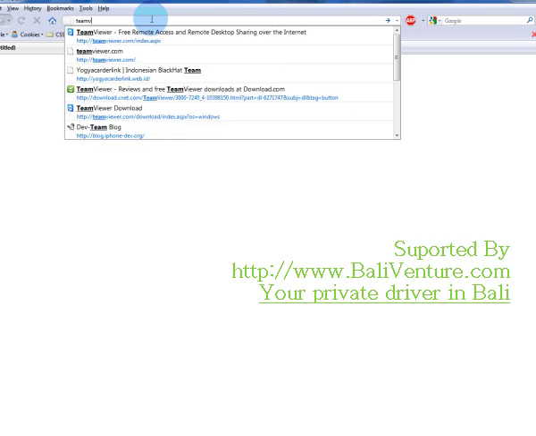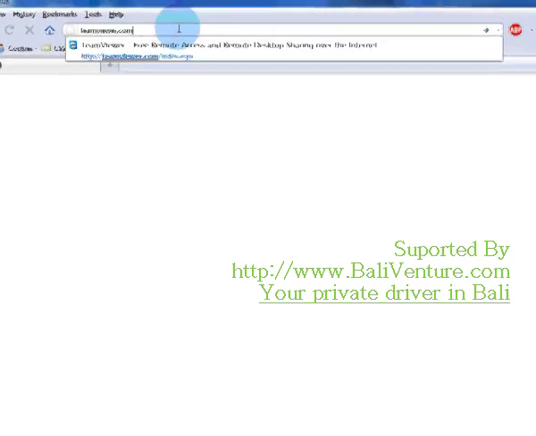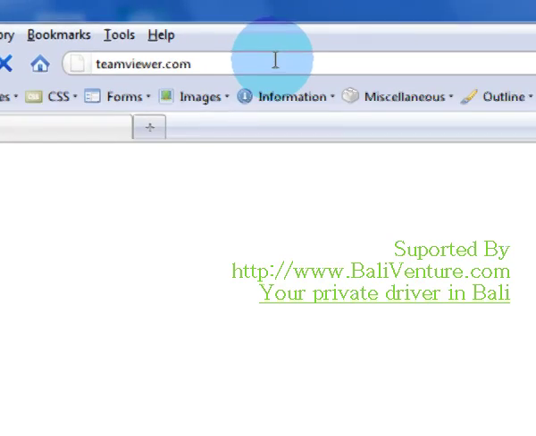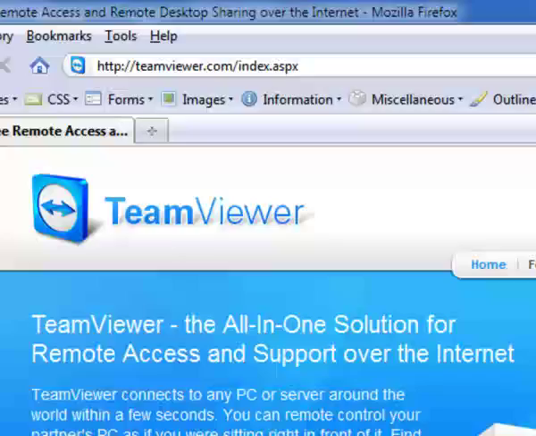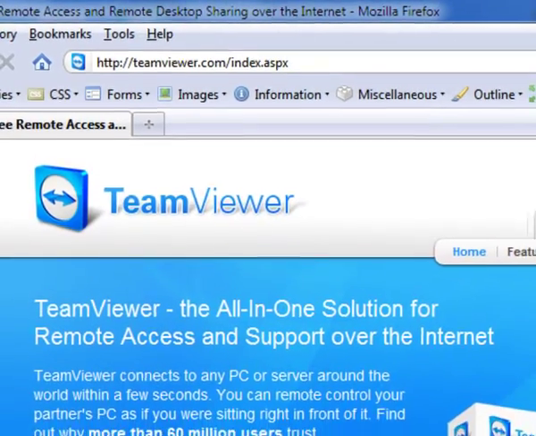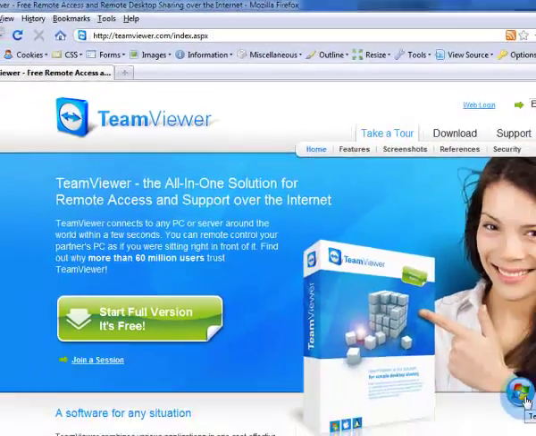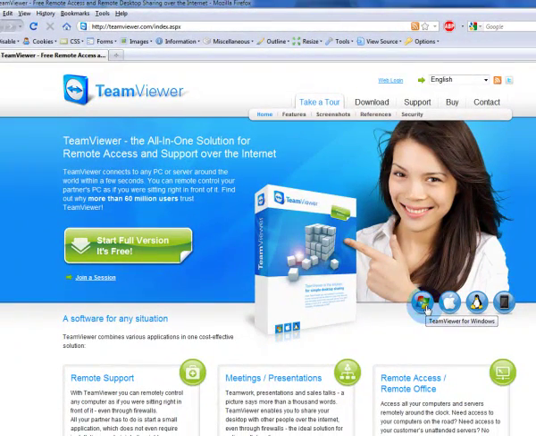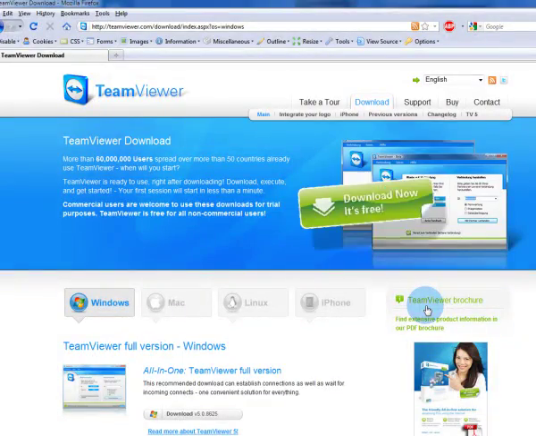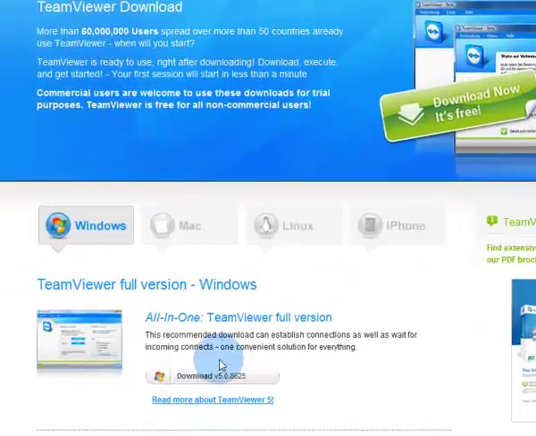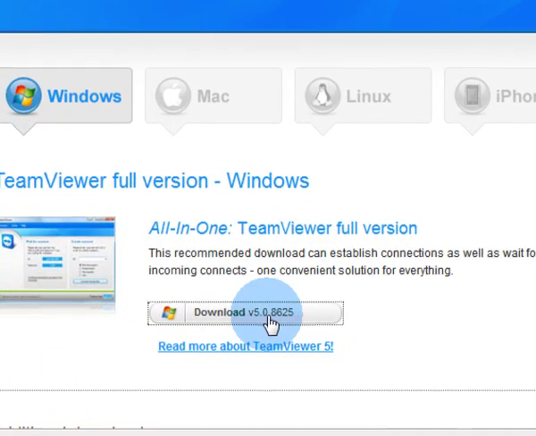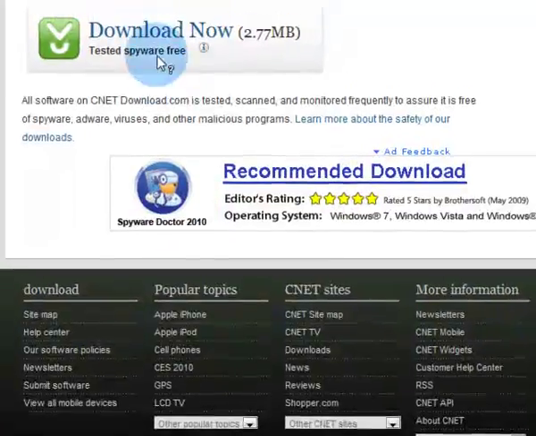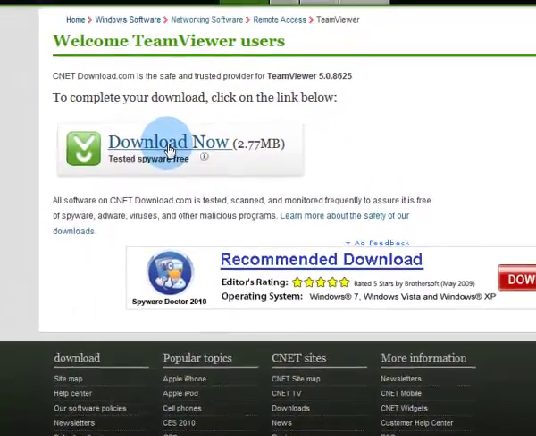Type TeamViewer.com here, and then click this Windows logo if your computer is using Windows. And next step is click here, download, and once again click here, download now.